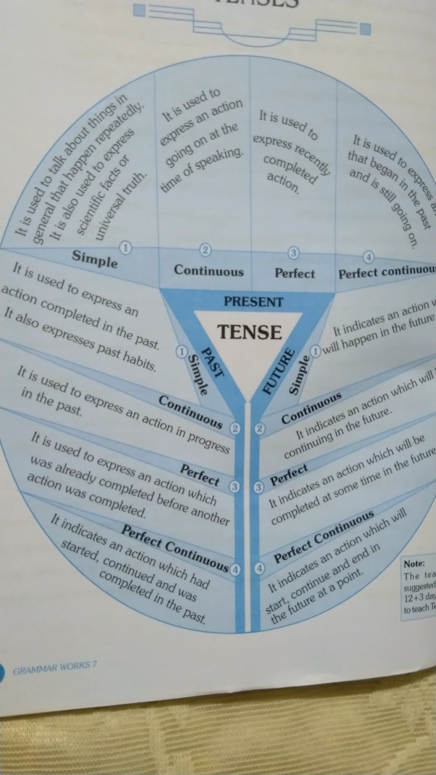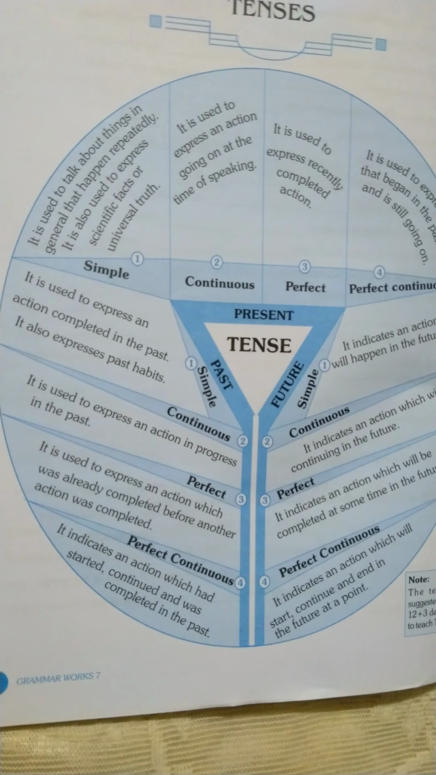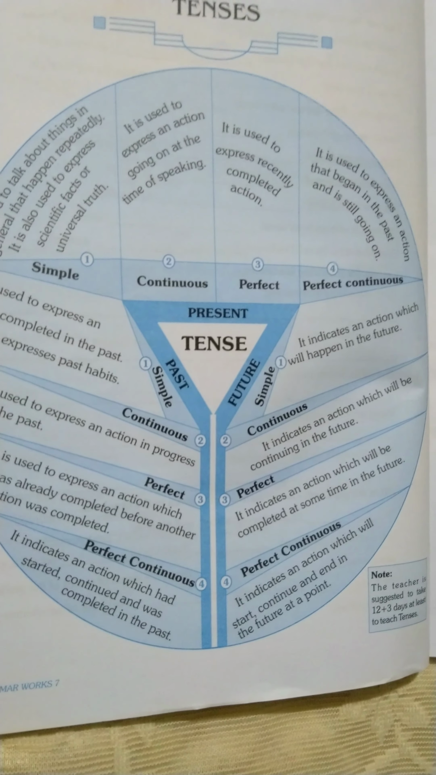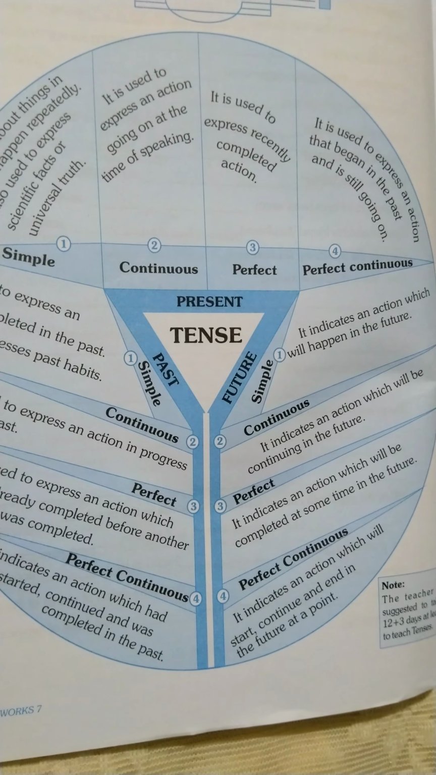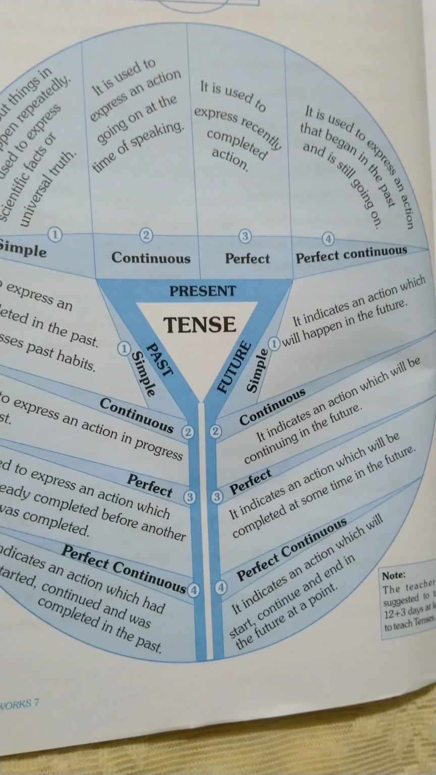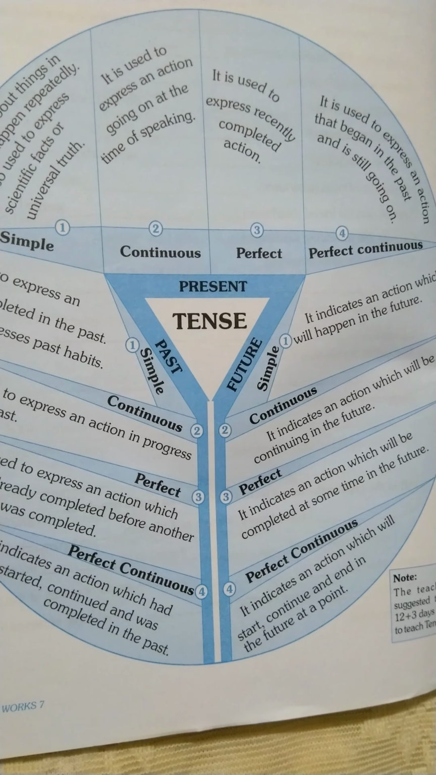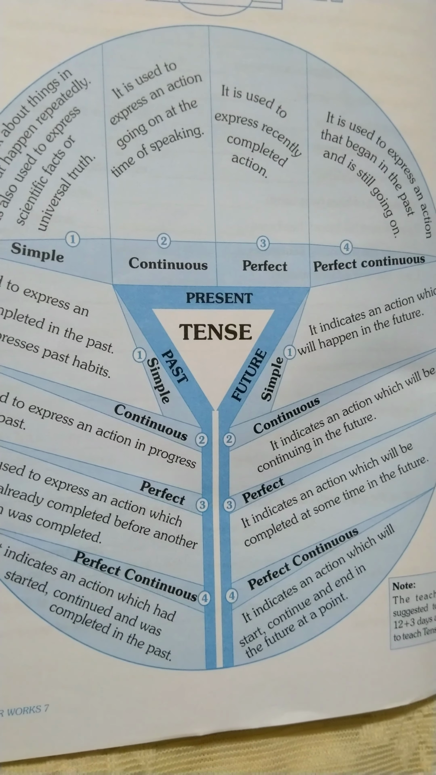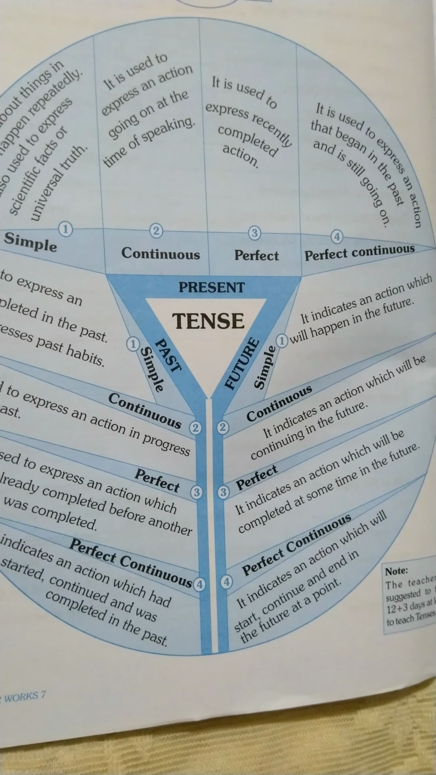Next is future tense. Simple future indicates an action which will happen in the future, meaning it shows an action which will take place in the future. You can say immediate future or near future. For example, we will meet the principal later today. That is an action which will take place in the future.